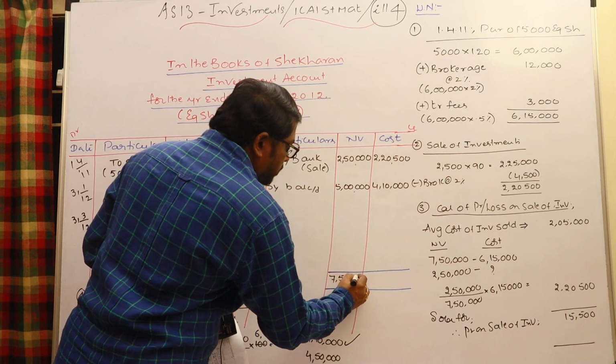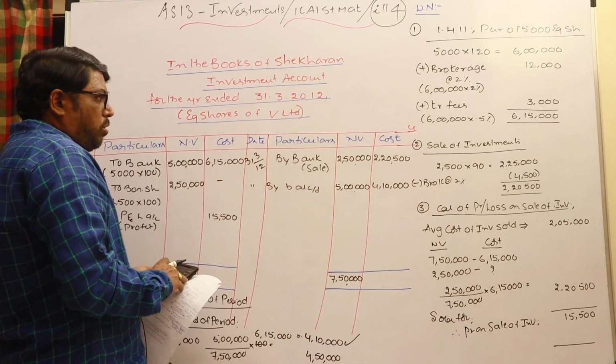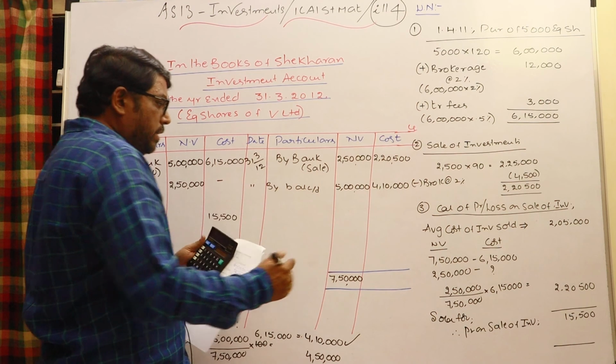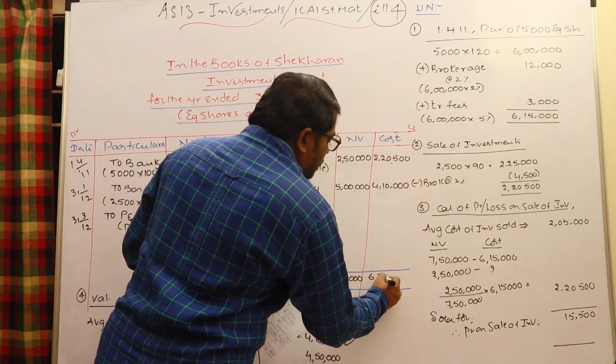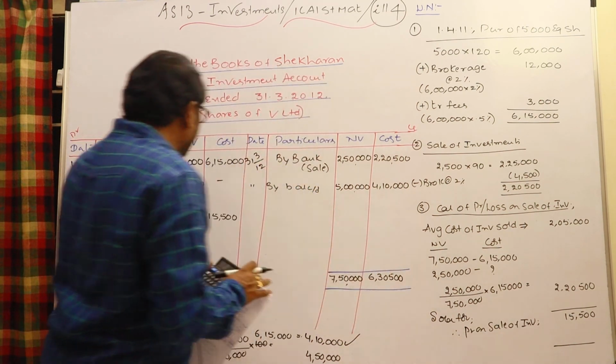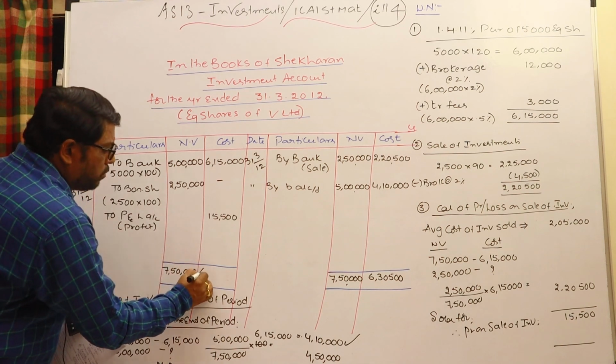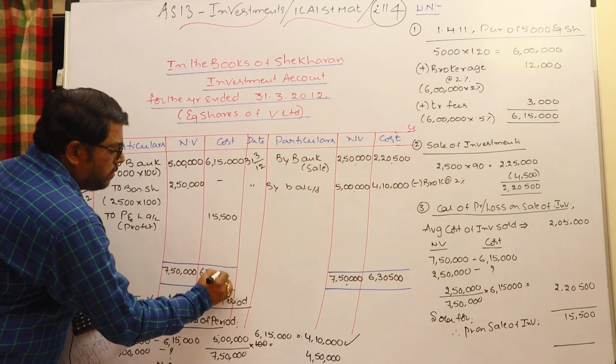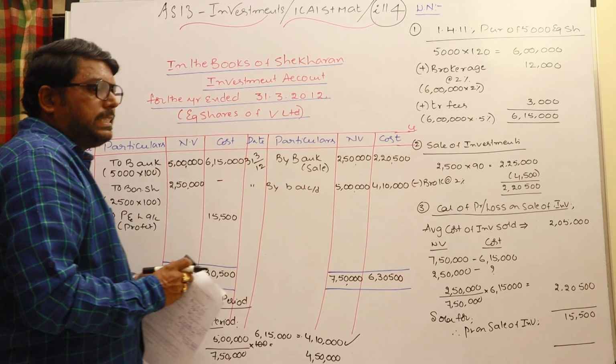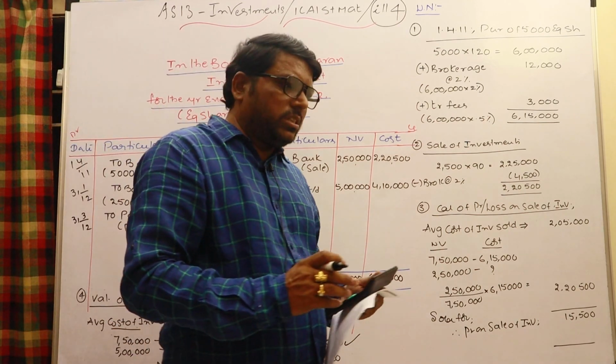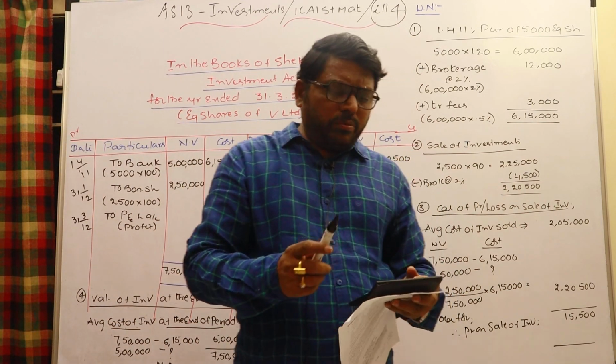The total is 7,50,000, and the total also 6,30,500. Even the debit side also 6,30,500. And this is a simple way to deal with it when bonus shares are given.